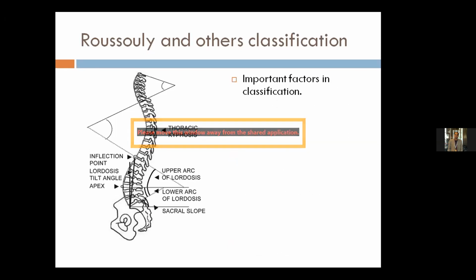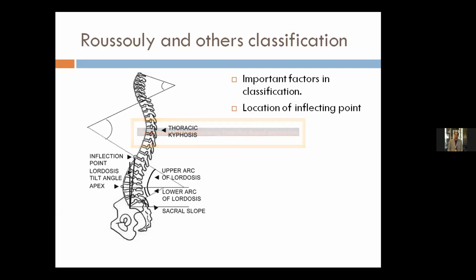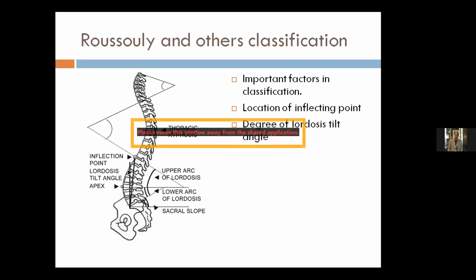Other important factors which they suggested for measurement are the location of this inflection point; the degree of lordosis tilt angle, which is the angle between the line joining the inflection point to the anterior corner of the sacrum and a vertical line from that point; the position of the apex of lumbar lordosis; and the degree of curvature of the lower arc of lumbar lordosis.